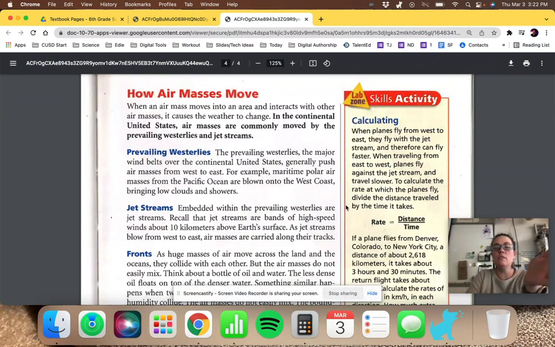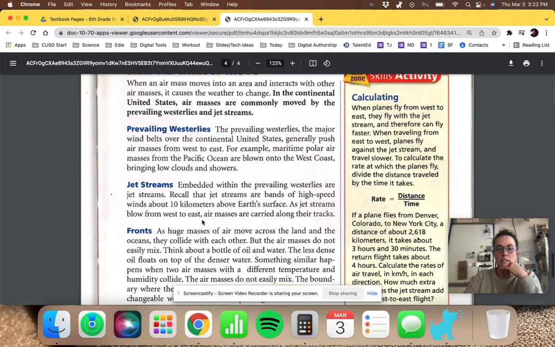How air masses move. When an air mass moves into an area and interacts with another air mass, it causes the weather to change. In the continental U.S., so that's the 48 states, air masses are commonly moved by the prevailing westerlies and the jet streams. We've talked about these air masses, and we've talked about these wind bands. The prevailing westerlies, the major wind belts over the continental U.S., generally push air masses from the west to the east. For example, maritime polar air masses from the Pacific Ocean are blown onto the west coast, bringing low clouds and showers.